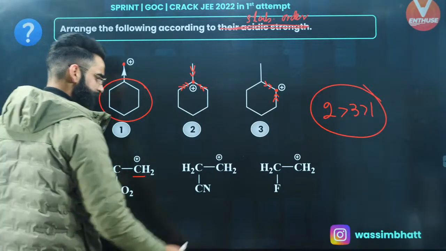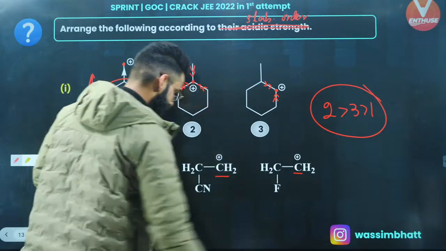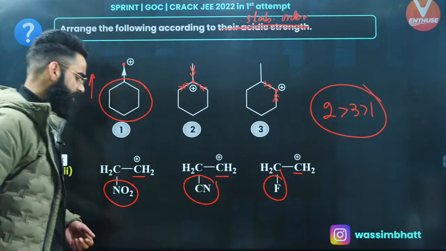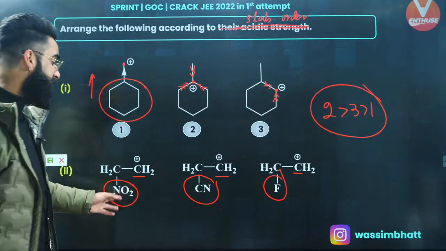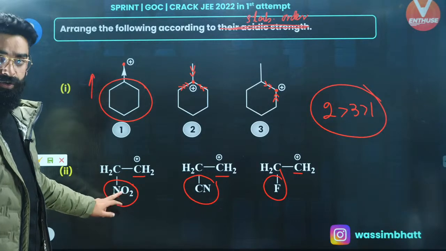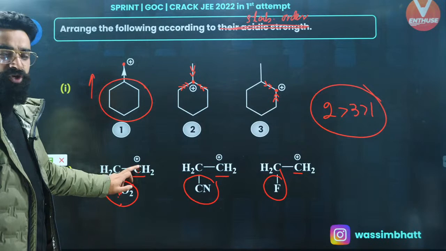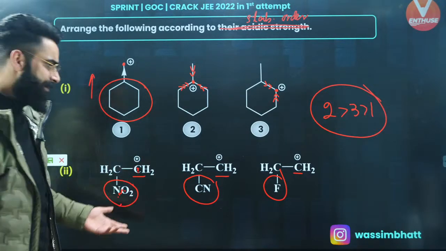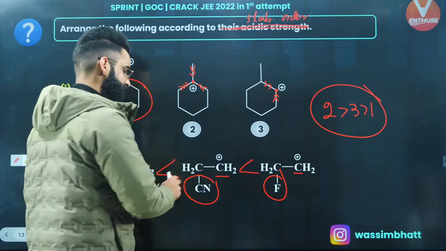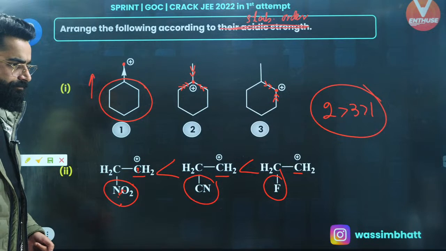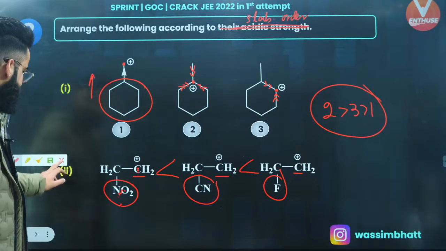This is the carbon carrying positive charge. Over here, nitro, CN, and F, right? All these are electron withdrawing, basically. Nitro group is maximum electron withdrawing. If nitro is maximum electron withdrawing, it will increase the intensity of positive charge to the maximum over here, right? More the positive charge, less the stability. So stability order is going to be this one. As simple as that. Right, people? I'm sure this is again perfectly clear to everyone.